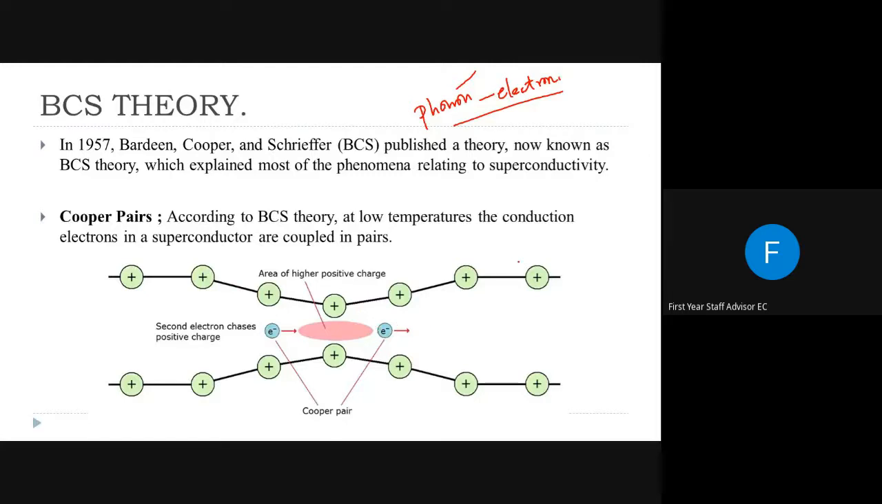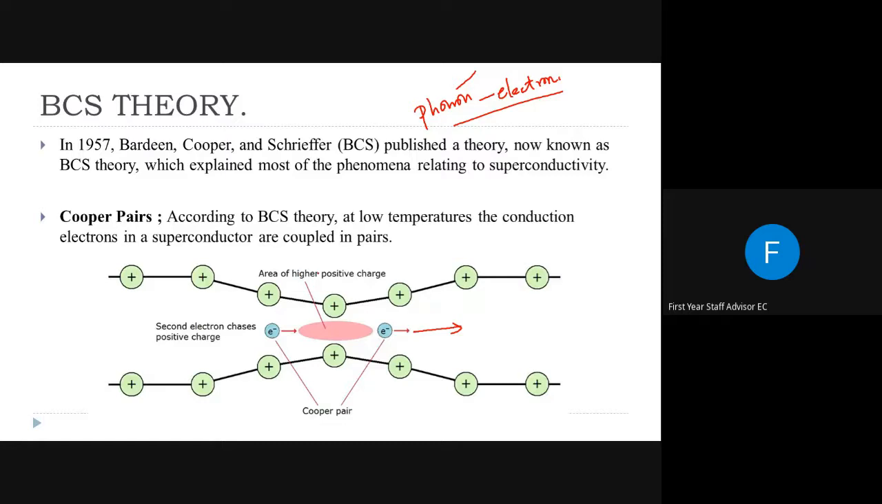So what happens when an electron is moving in this scenario? These positive charges are attracted to the electron. Because the electron is negatively charged, there will be coulombic attraction between this electron and the positive charges. So due to the movement of this electron, the positive charges are attracted to it. That means there will be a deformation or a distortion in the lattice arrangement.